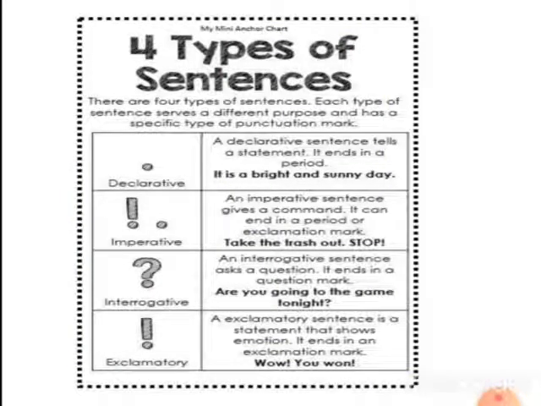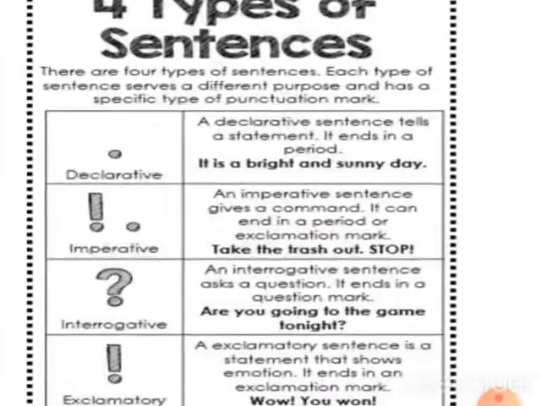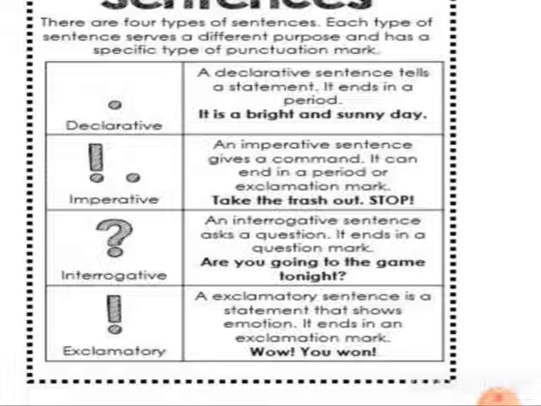As I told you earlier, every sentence ends with a punctuation mark, right? Here we are going to see what those punctuation marks are. Each sentence has to be completed with a punctuation mark. A declarative always ends with a full stop. Keep it in your mind. Imperative always ends with a full stop, and sometimes, not always, with an exclamation mark.